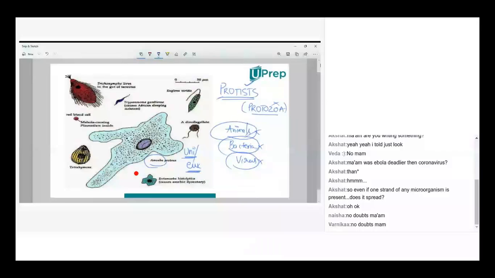When you take amoeba, all the life processes including locomotion, digestion, ingestion, excretion, even reproduction, everything is carried out by a single cell, isn't it? So this kind of pattern we won't find in bacteria or virus or even in animals. A specific character which we'll find only in the protist group of microorganisms. Best example, amoeba. And if you take Euglena, can you see the names on the screen?